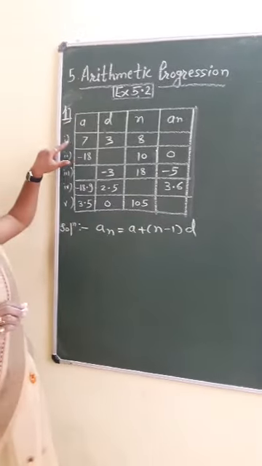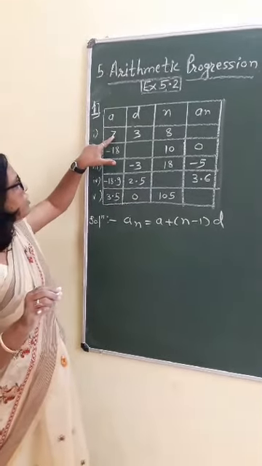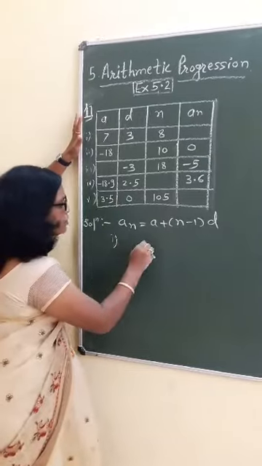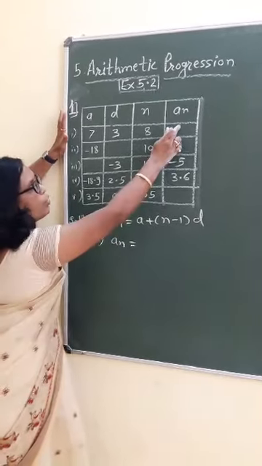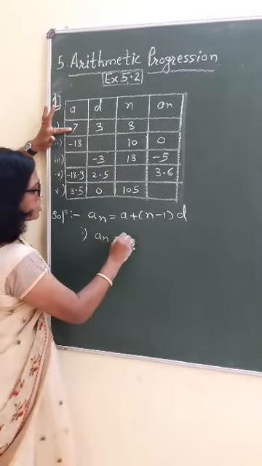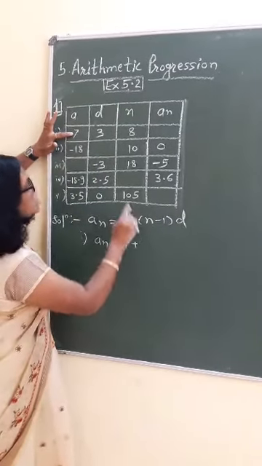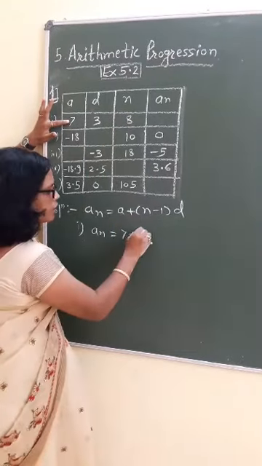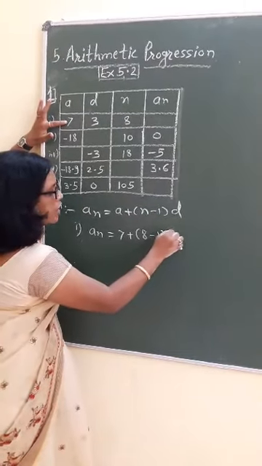Are you finding in the first problem, they have given the first term is 7. So I am going to solve this first problem. An we have to find. It is fill in the blanks, which means we have to find it. What is the first term? 7 plus. What is the d? 3. And what is n, the number of terms? 8. Means 8 minus 1 and d.